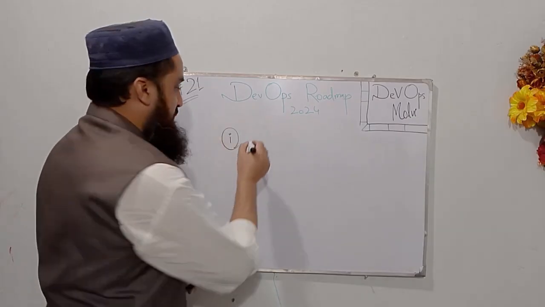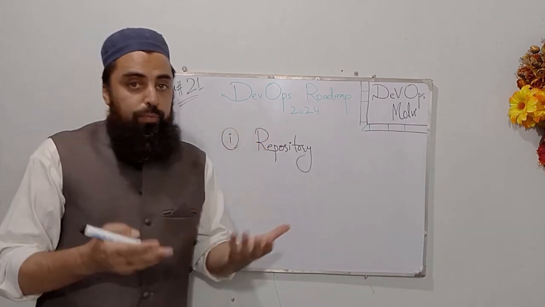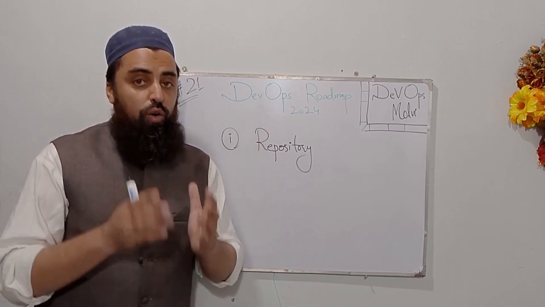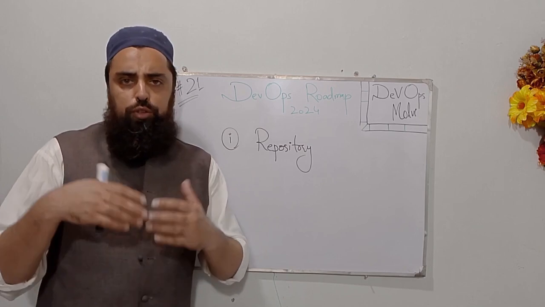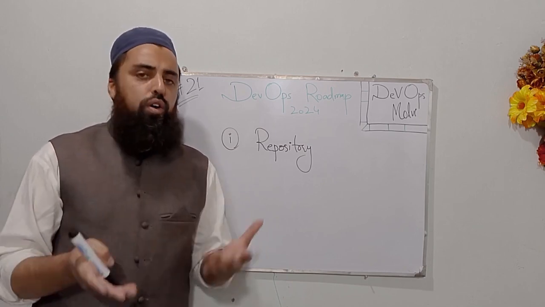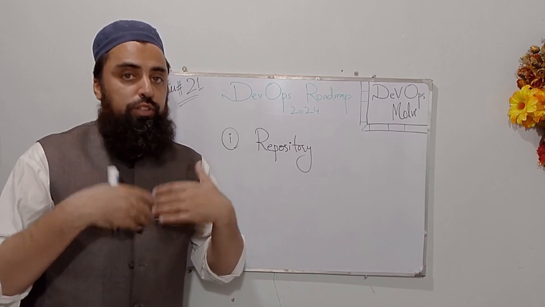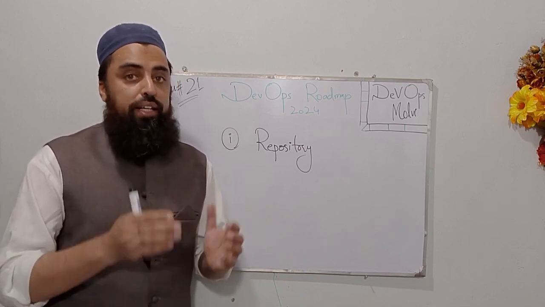So guys, the first is, what is a repository? A repository is a folder, a directory, which contains all the necessary files, code files, and your secrets, and so on. It contains a lot of data. It is your application's code, and each file and folder is actually tracked by Git.